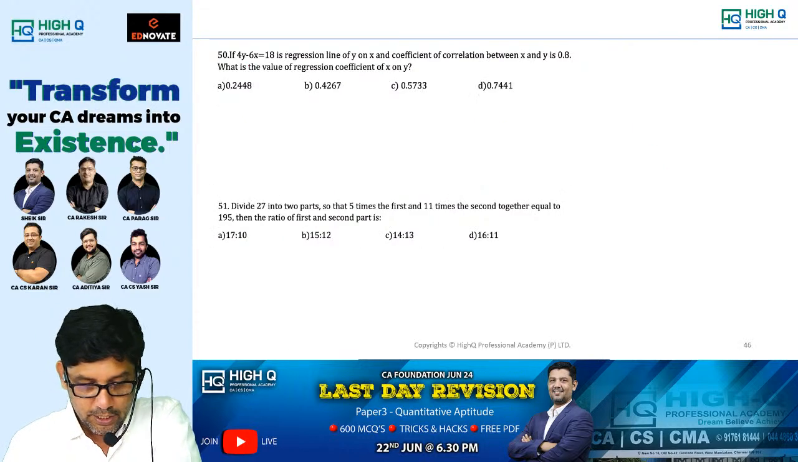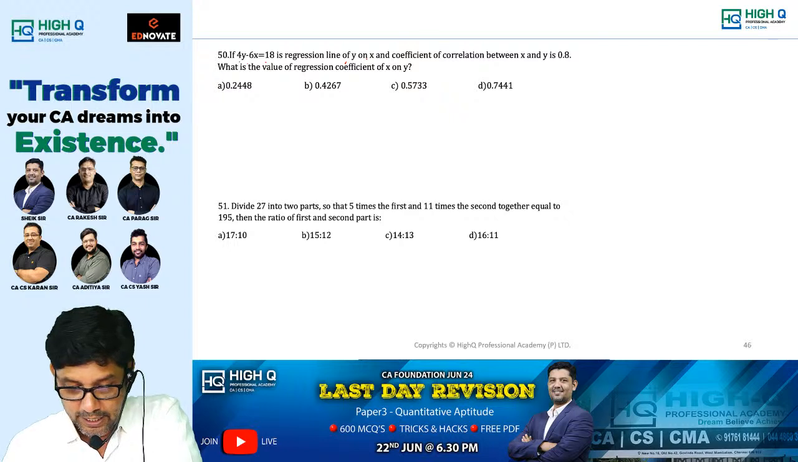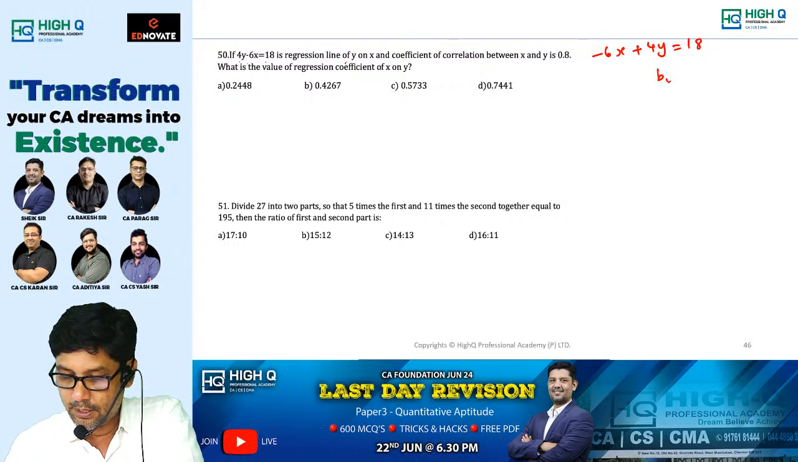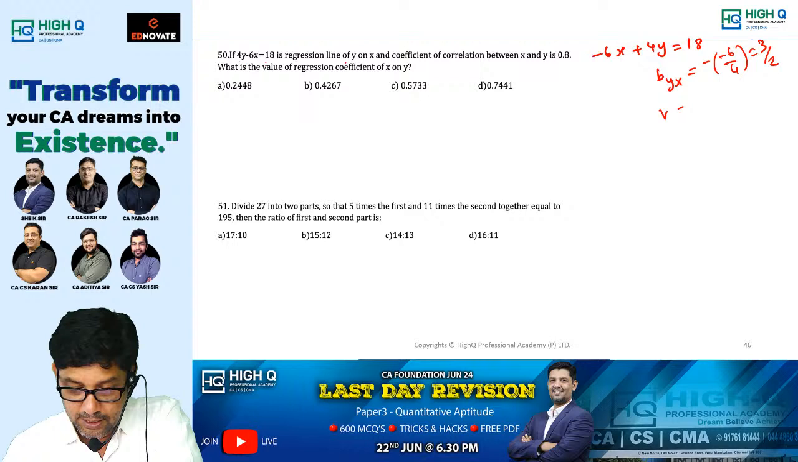Next. 4y minus 6x equal to 18 is the regression line of y on x. It is clearly given this is the regression line of y on x. Can I rewrite the equation? Minus 6x plus 4y is equal to 18. What is the slope? That means my byx is equal to minus of minus 6 by 4, which is equal to 3 by 2. Now, r is given as 0.8.